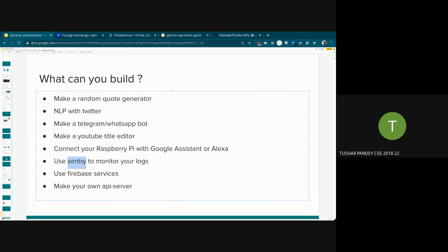Suppose you have this configuration, so you can integrate Sentry with that. The logs will get uploaded to your Sentry account, and if there is an error, Sentry will notify you via whatever means it can, like push notification or email. It can make a difference. It can make a very big difference.